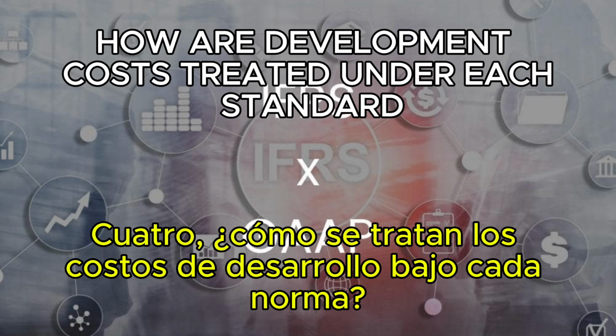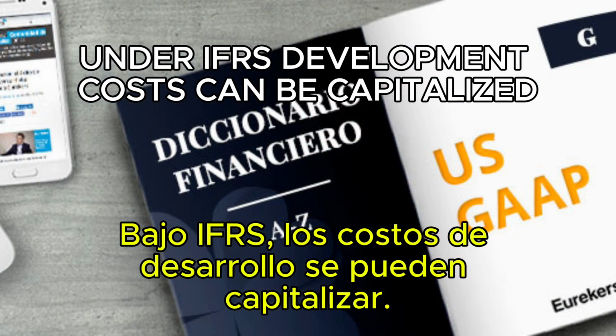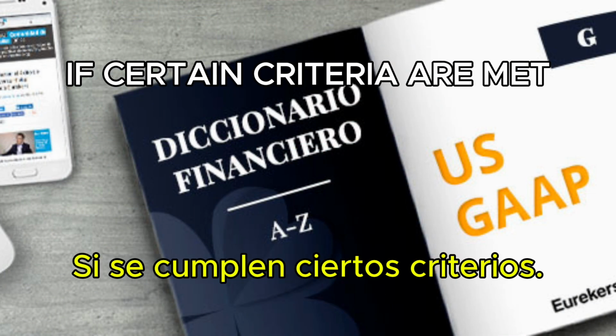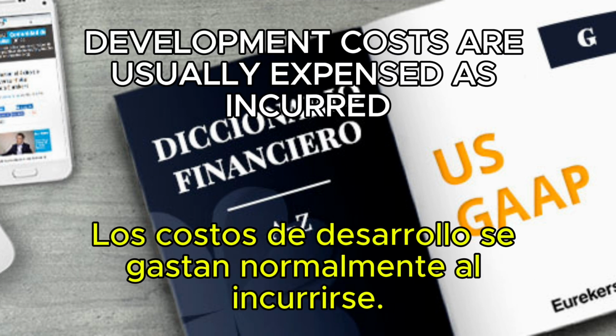4. How are development costs treated under each standard? Under IFRS, development costs can be capitalized if certain criteria are met. Under US GAAP, development costs are usually expensed as incurred.